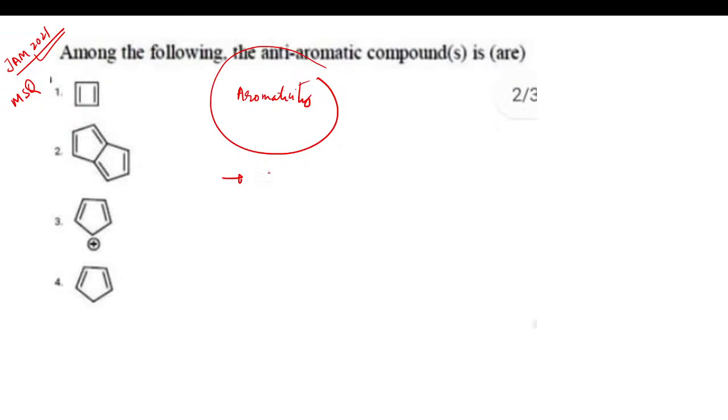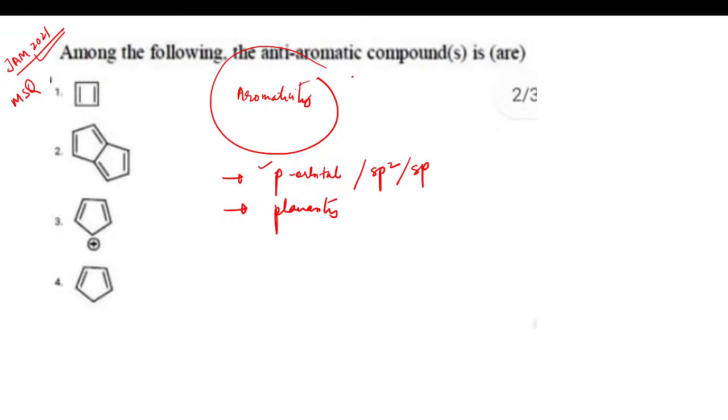First of all, there should be p orbital conjugation. There should be alternating conjugation of p orbitals, or we can say that all atoms should be sp2 or sp hybridized. The next condition for aromaticity is planarity. The compound should be planar in nature. So these are the concepts of aromaticity.